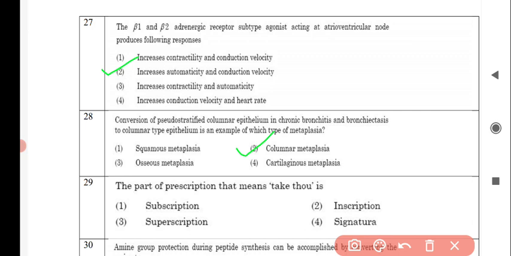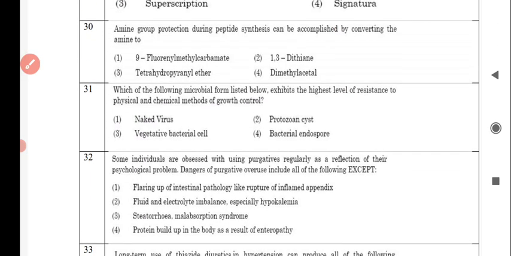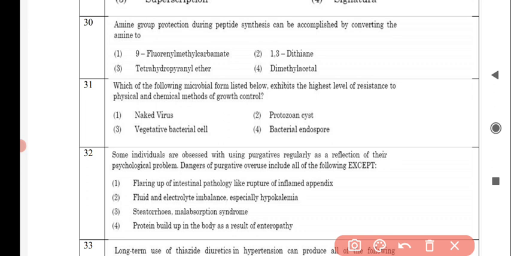Next question is: the part of prescription that means take thou is, and the correct answer is option number 3, superscription. Next question is: amine group protection during peptide synthesis can be accomplished by converting the amine to, and the correct answer is option number 1, 9-fluorenyl methyl carbamate.